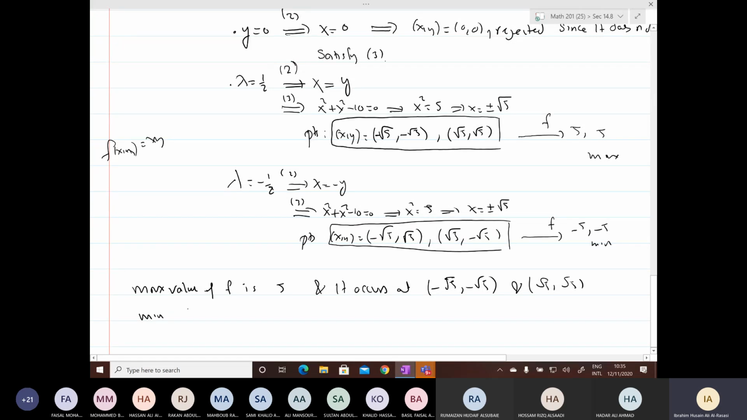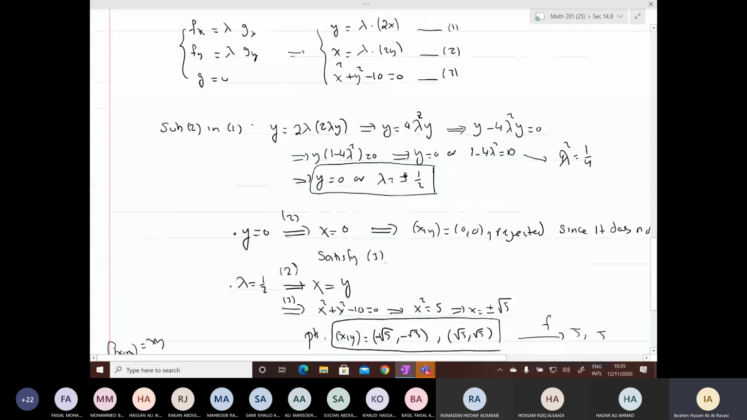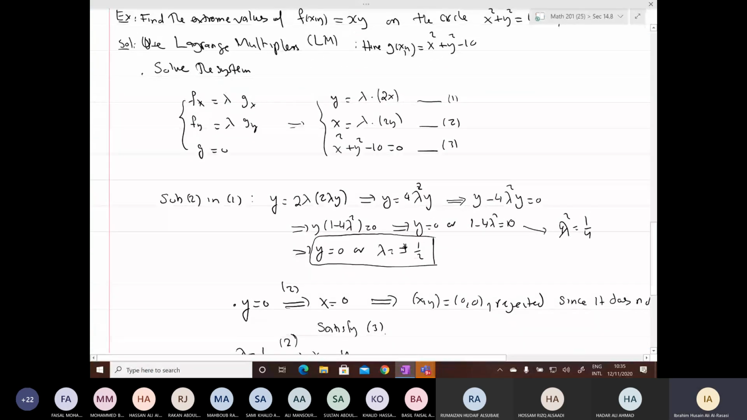The minimum value is minus 5, and it occurs at minus root 5 and root 5, minus root 5. So this is the solution. Basically, you have to solve a system. The main work, the main effort, is just in solving a system, okay?